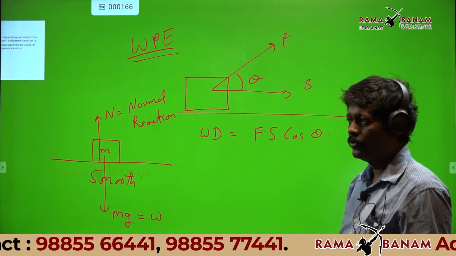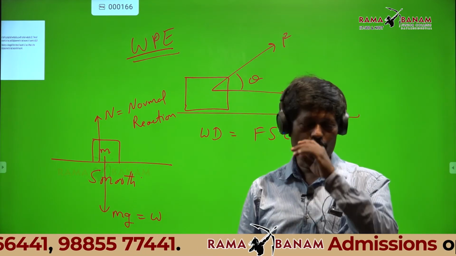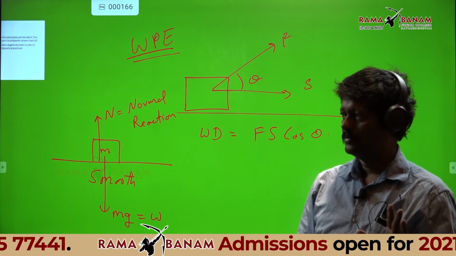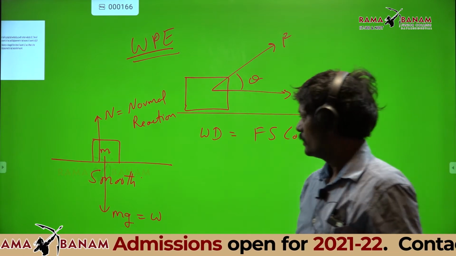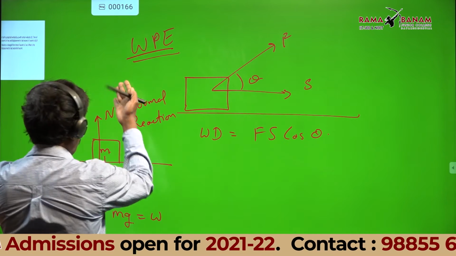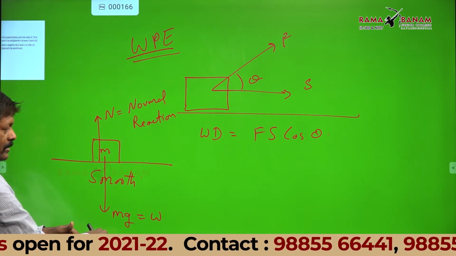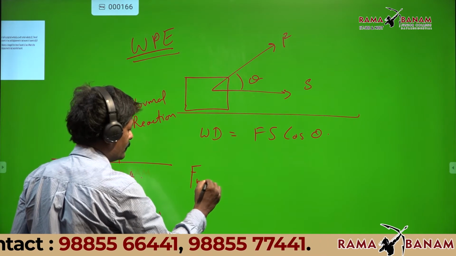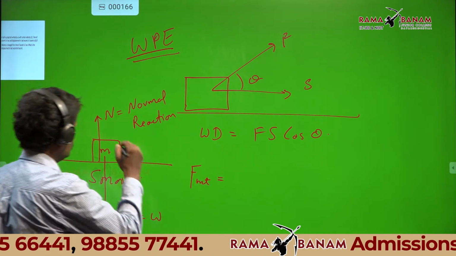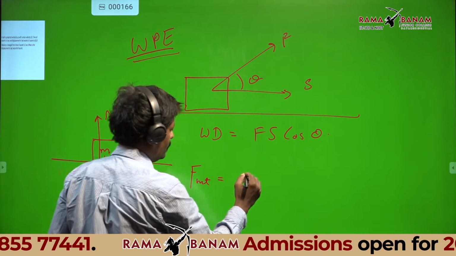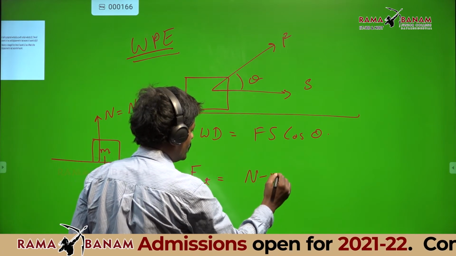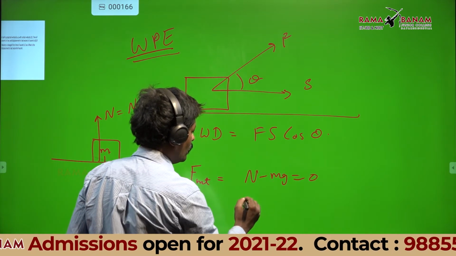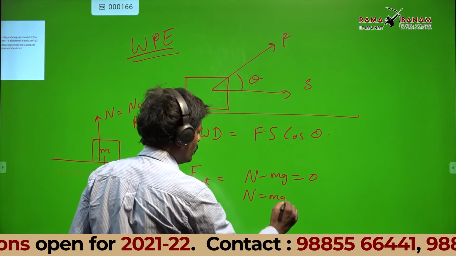Net force is 0. Always remember, force is a vector. If I take upward force as positive, I should take downward force as negative. The net force, F net, is nothing but N minus mg equal to 0, or N equal to mg.